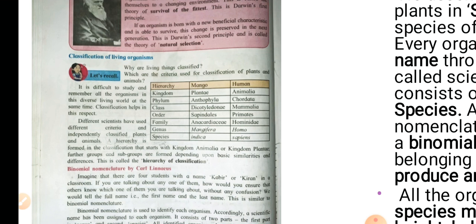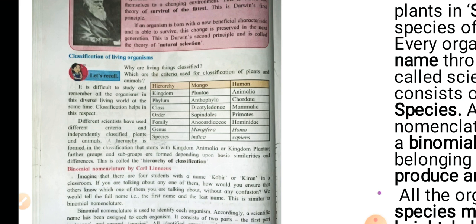So, classification helps in this respect. Now, let us go to the second question. Which are the criteria used for classification of plants and animals? Different scientists have used different criteria independently and classified plants and animals.